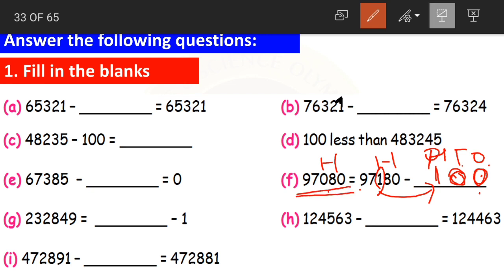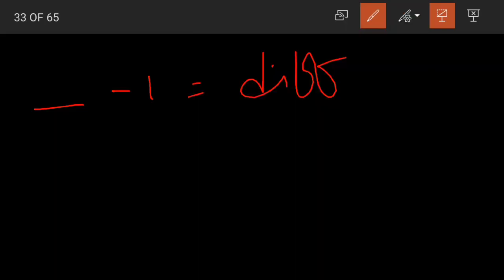Now 2,32,849 is equal to dash minus 1. Now see, I am having a number minus 1 is equal to the difference. Now here 1 is what? 1 is the smaller number. Now here the larger number is missing.